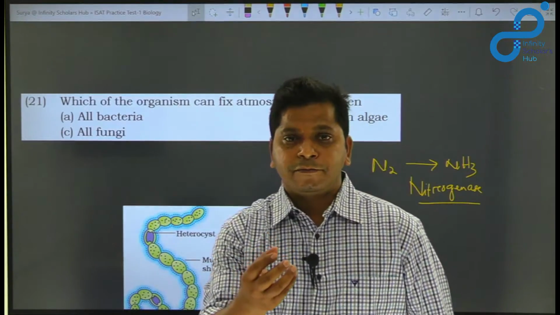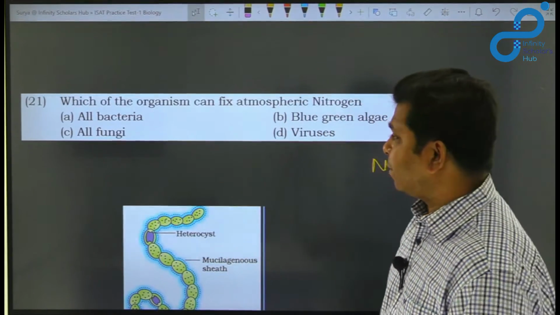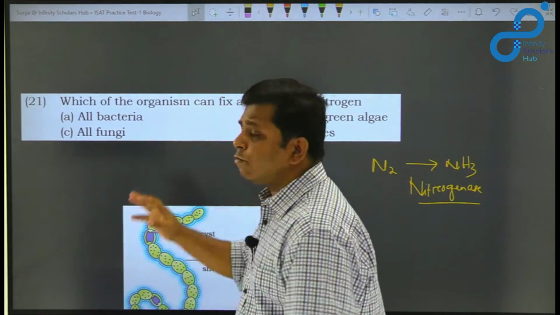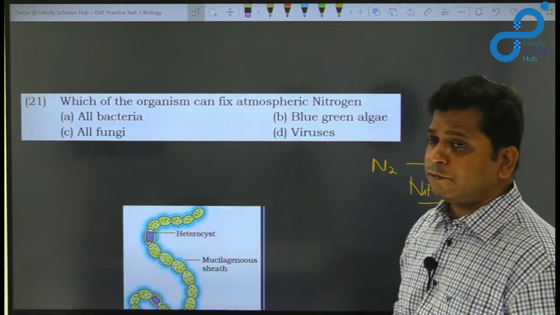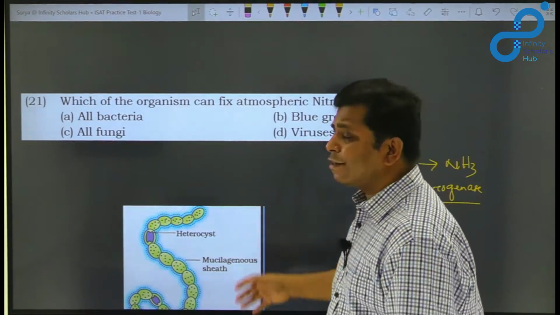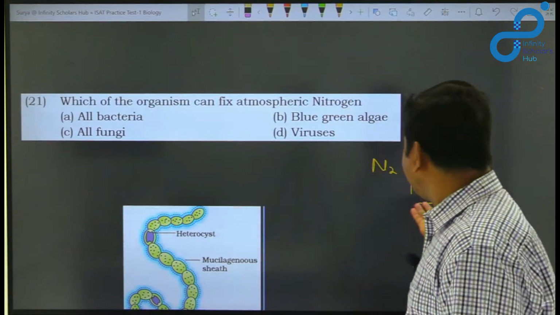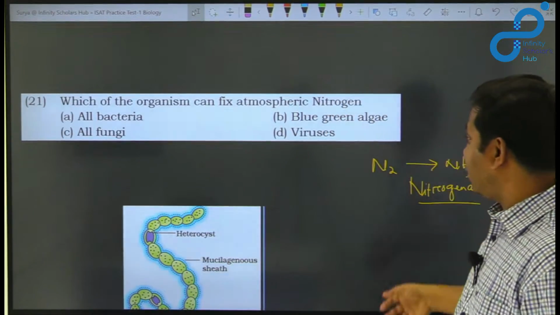They form nodules called root nodules, and there they fix atmospheric nitrogen. All fungi also do not fix atmospheric nitrogen. Viruses cannot do that because they cannot metabolize, and they don't have these enzymes to produce ammonia.